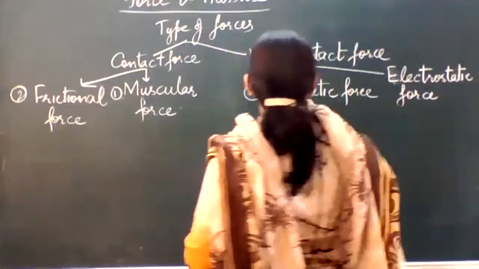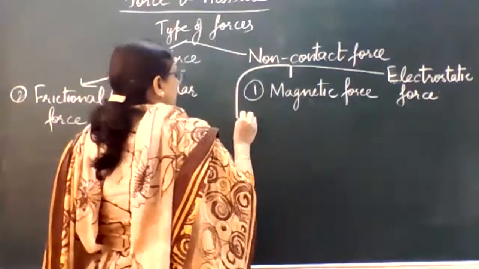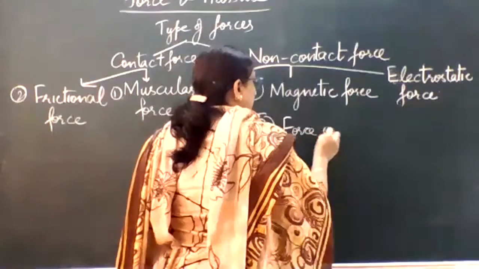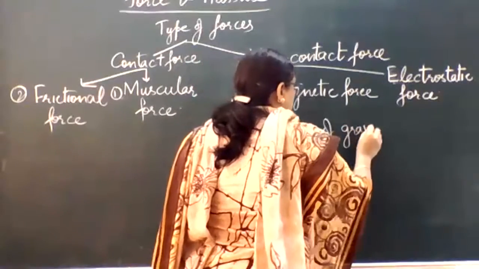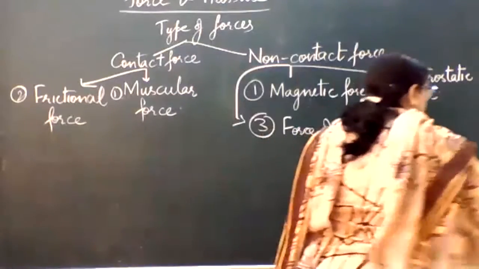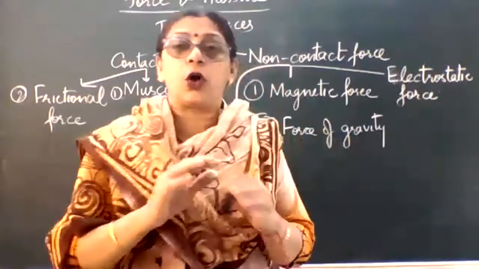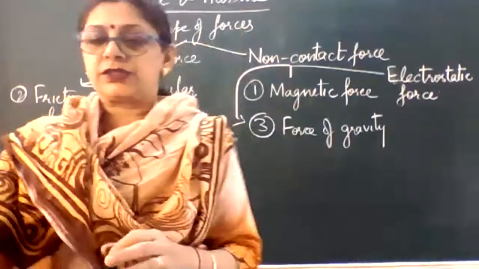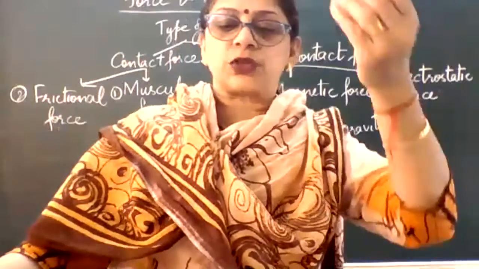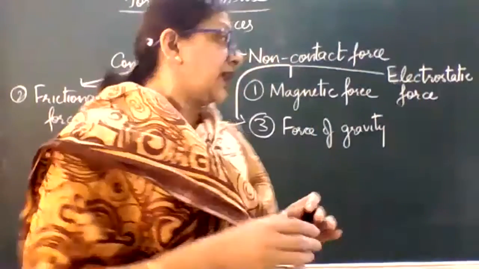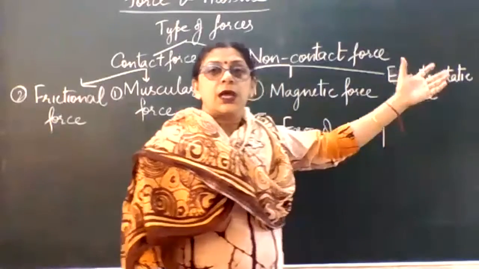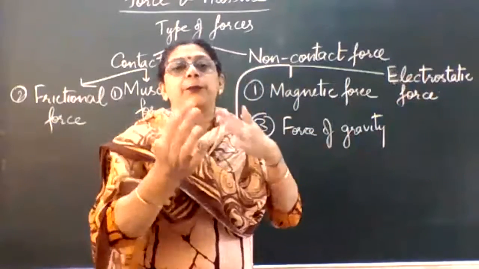And we know that the objects are not in contact. So the third one is force of gravity, or simply gravitational force. यहाँ पर भी दो objects need not be in contact with each other for the force to act. ठीक है? And this force always, it is an attractive force. आपने ये difference याद रखना है. Magnetic force और electrostatic force can be both attractive and repulsive forces.